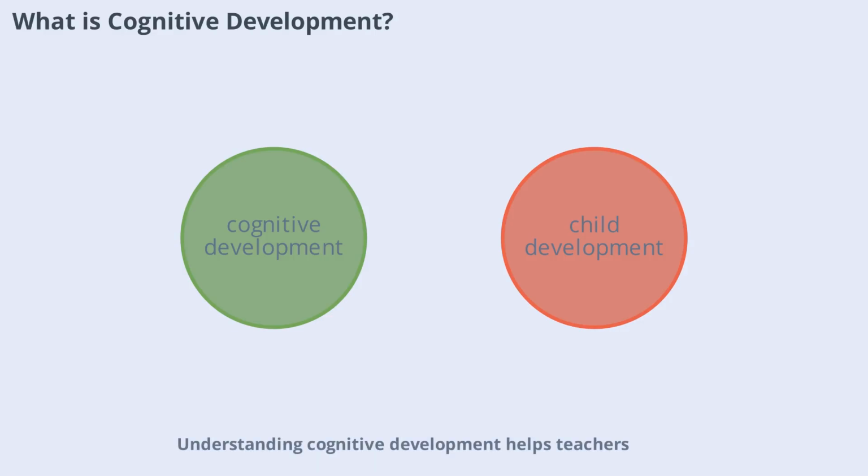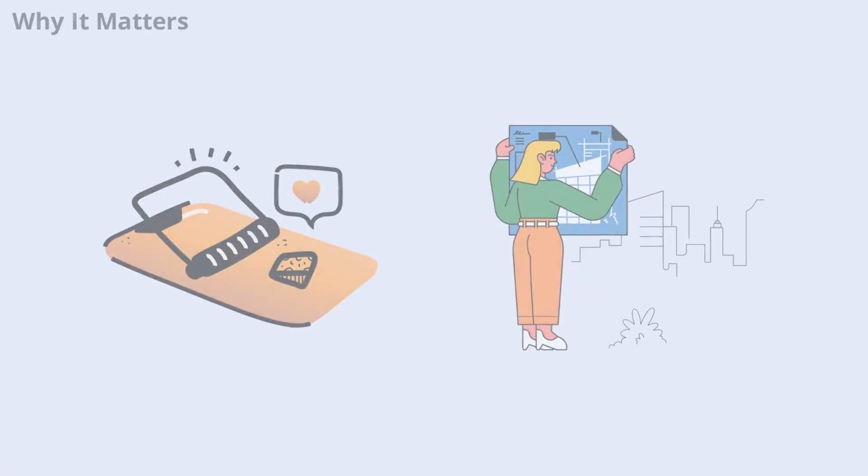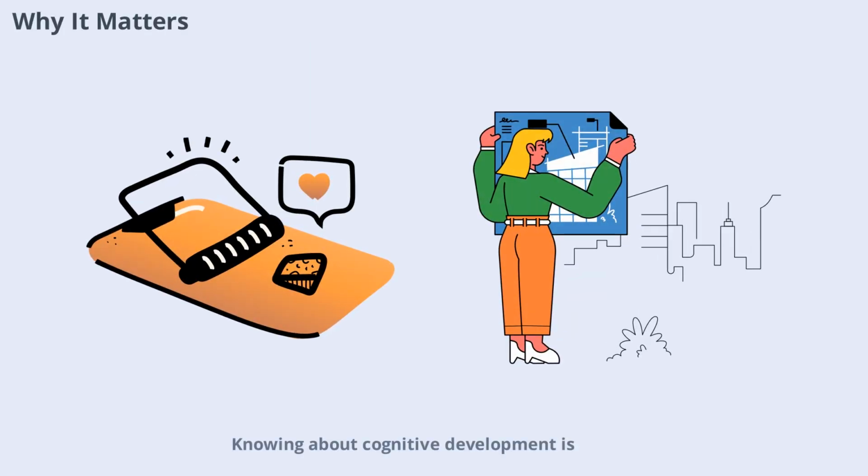These abilities develop at different rates and are influenced by both biology and environment. Understanding cognitive development helps teachers and therapists support children more effectively. Knowing about cognitive development is essential for anyone working with children. It helps explain why some children learn quickly while others need more support. By understanding the stages and processes of development, educators can create learning environments that match each child's needs and abilities.